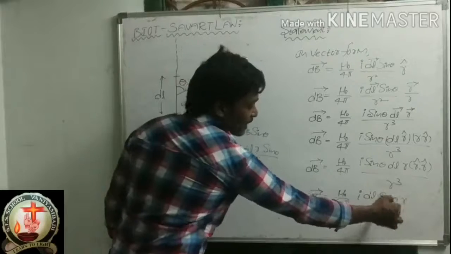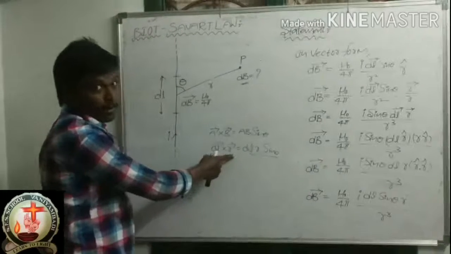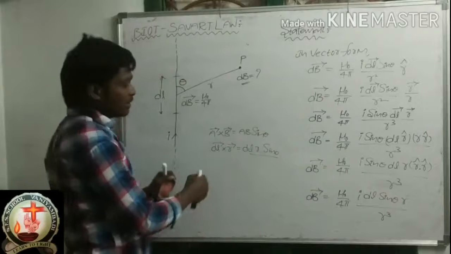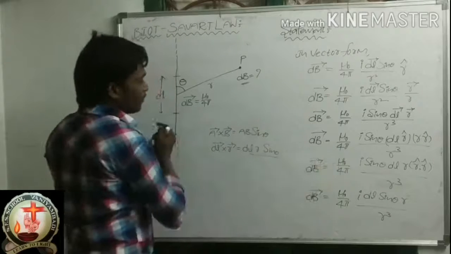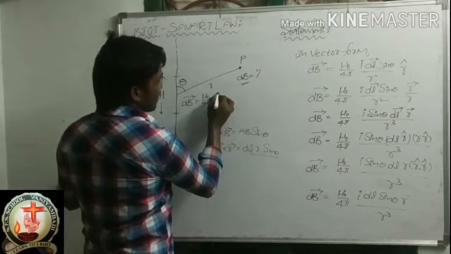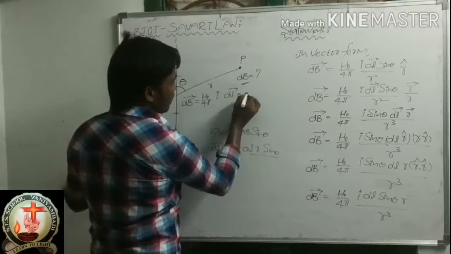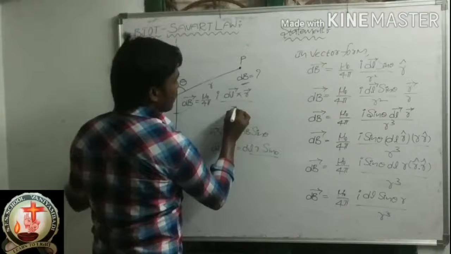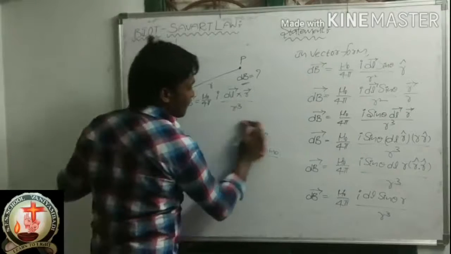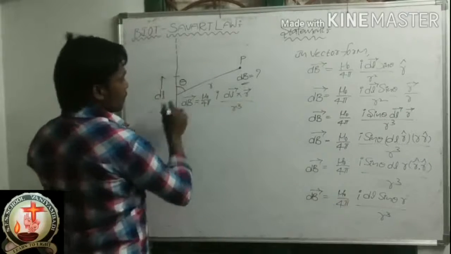So in the place of DL R sin theta, shall I write DL bar cross R bar? Absolutely we can write. So in the place of that value I am writing here I is I only, DL bar cross R bar by R cube. Here R cube is there.